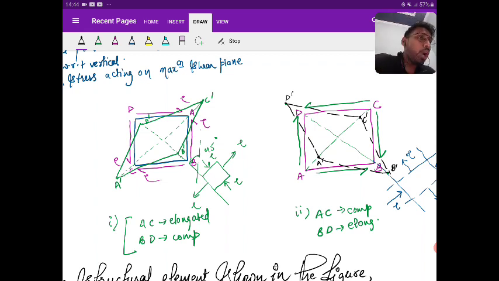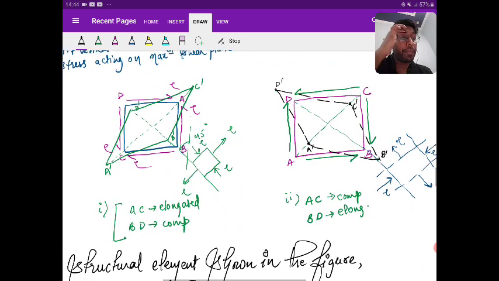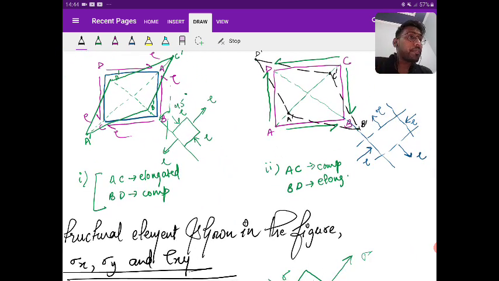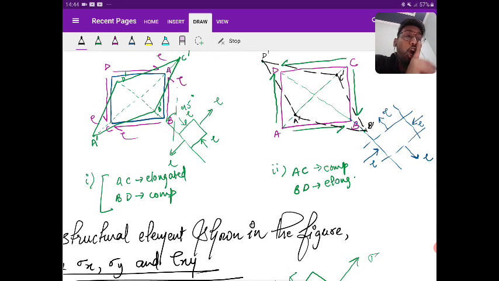Whereas the reverse you are going to see when you look at the shear meeting at B and D. If I connect B and D, I stretch BD and I compress AC. So along BD you can see the extension, along AC you can see the compression. Is it clear? These are the major stresses and minor stresses. Always remember that deformation in a body we consider only because of major principal stress or minor principal stress.